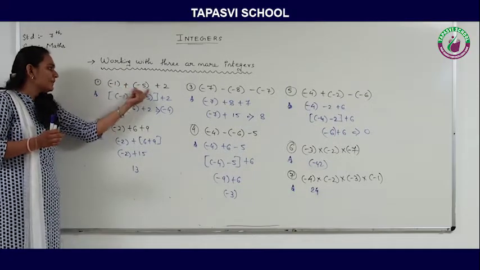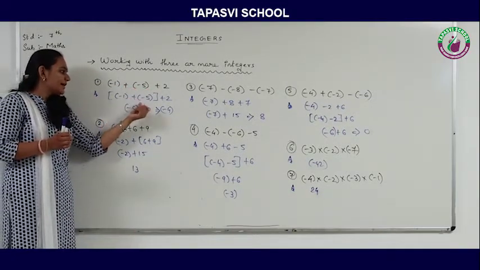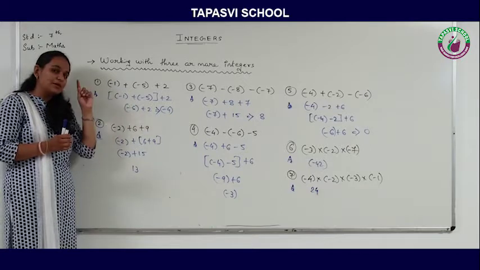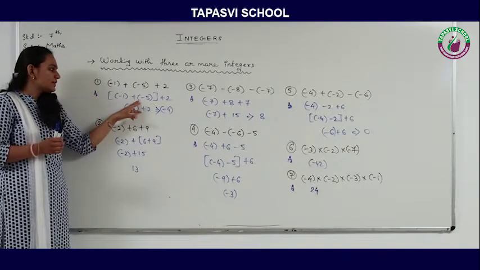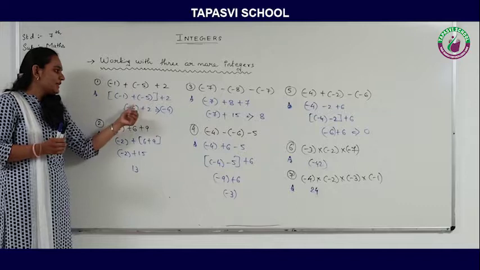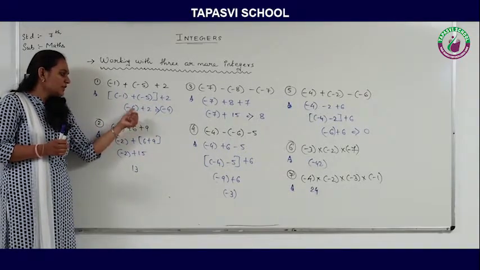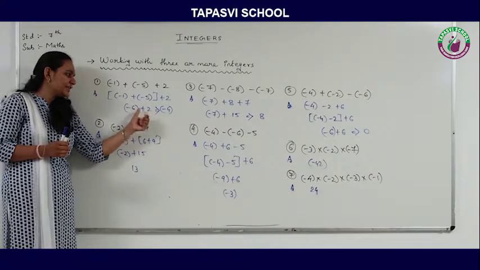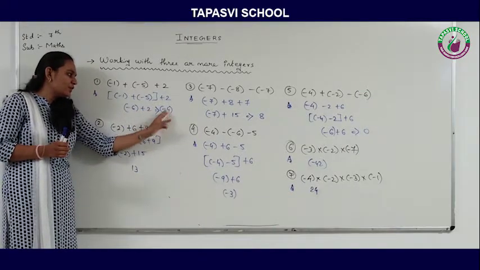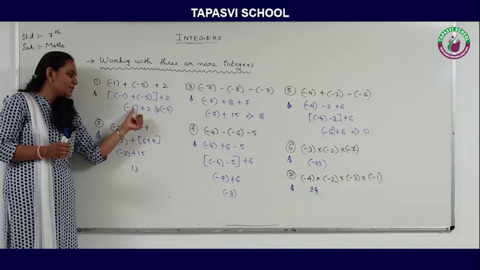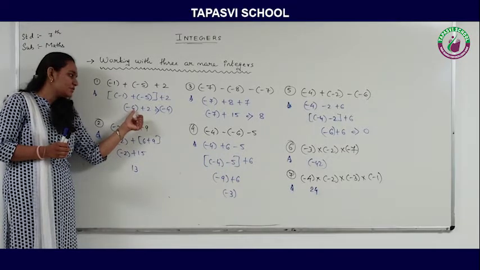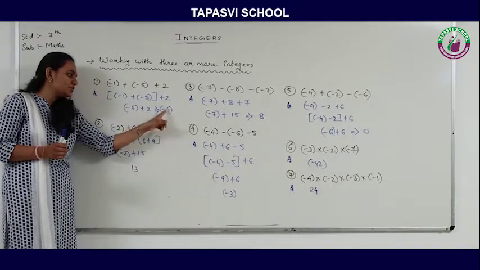So minus 1 and minus 5 make minus 6. Remember the rule of addition of integers, same sign: add the numbers and keep the same sign. Plus 2. Now these both have different signs. So 6 minus 2 is 4, and we'll give the sign of the greater number. So we'll give the sign of 6 to this answer, so minus.